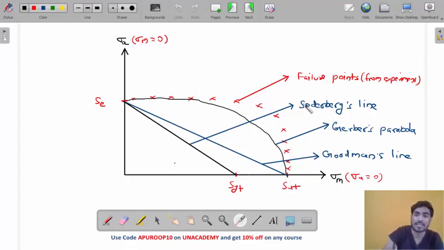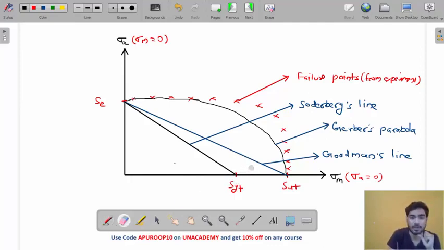So what is the problem with Soderberg criteria? It is highly conservative. It is very, very conservative. We don't want this much conservative criteria. We don't want to be this much safe. We want to be closer to these points. So that's why we use Goodman's line. But my friend, the problem with Goodman's line is it cannot save the material from yielding. If the point is here, it will fail in yielding.